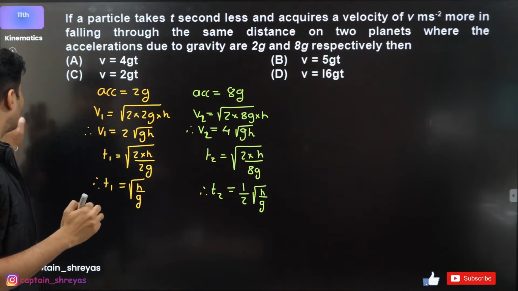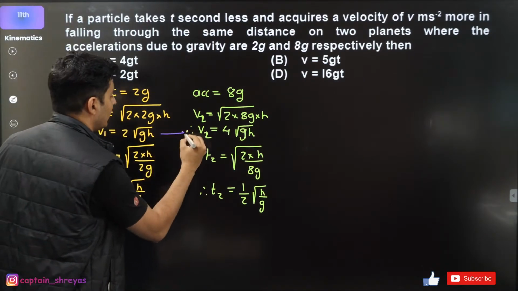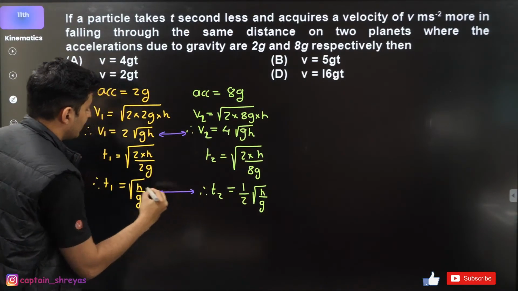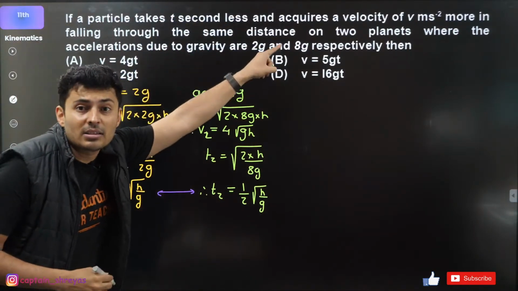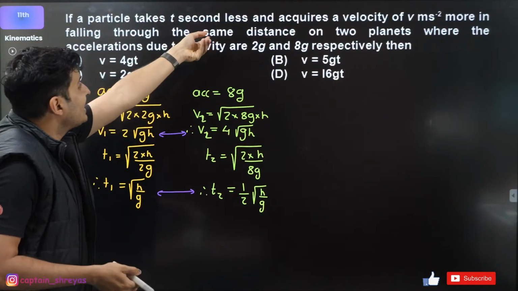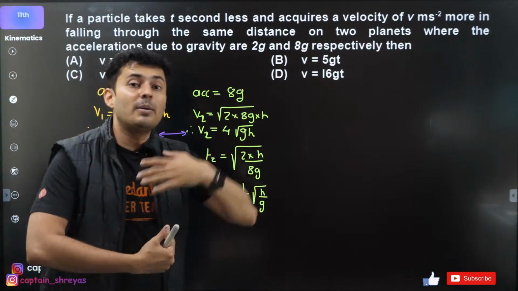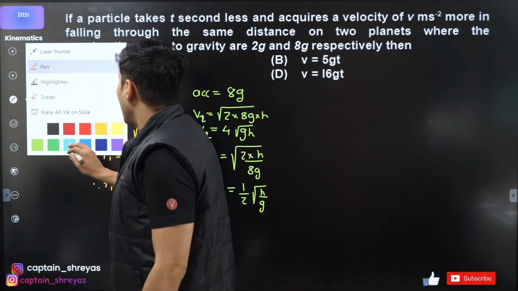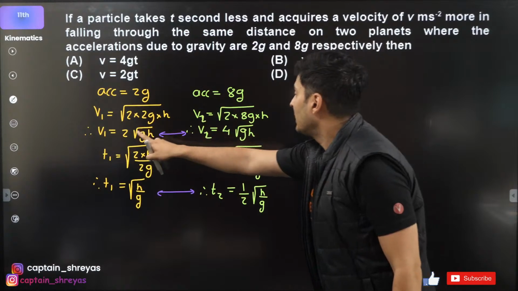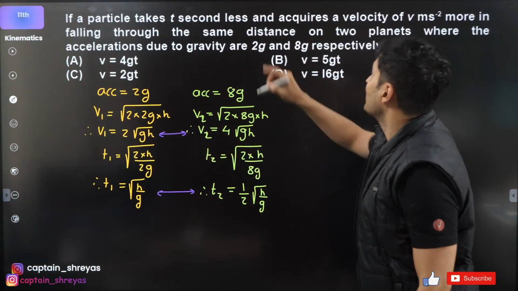Now think carefully. Compare this with this and this with this, because the question says that the particle takes t seconds less and acquires v speed more. So if you compare directly, you will understand that v1 and v2, their difference is v.